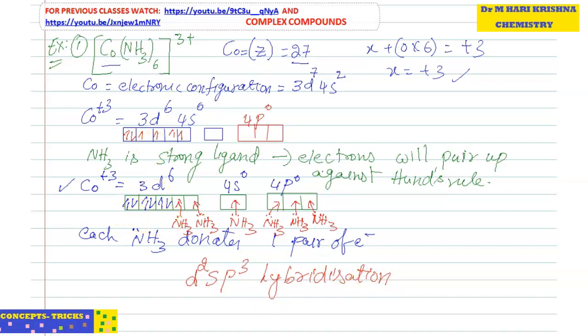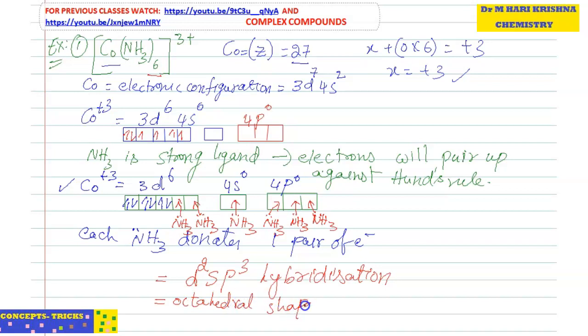So here, students, how many ligands are there? 6. So 6 ammonia ligands donate 6 pairs to the Co. Then how many orbitals are used? In case of 3d, 2 d orbitals, so d2. In case of s, 1 s. In case of 4p, 3 p orbitals, so p3. So this is the hybridization. d2sp3 hybridization means it has octahedral shape.